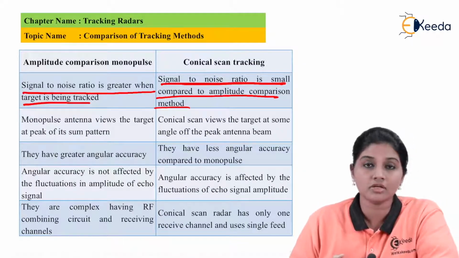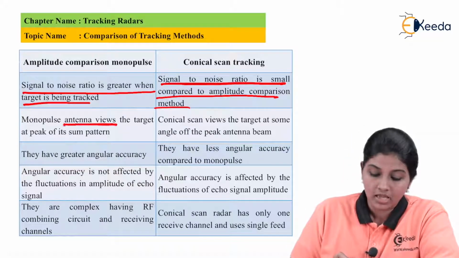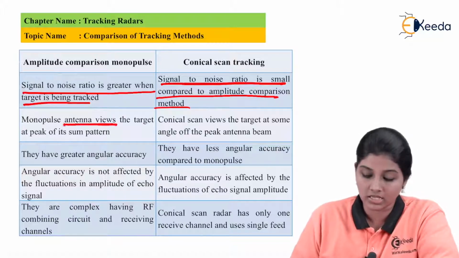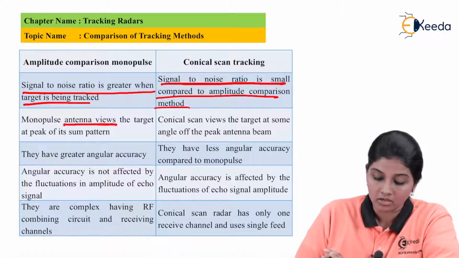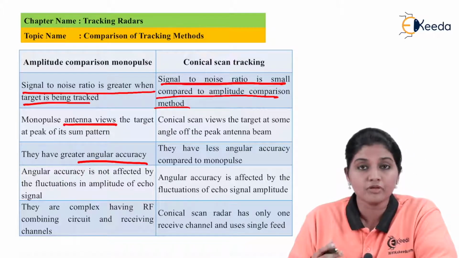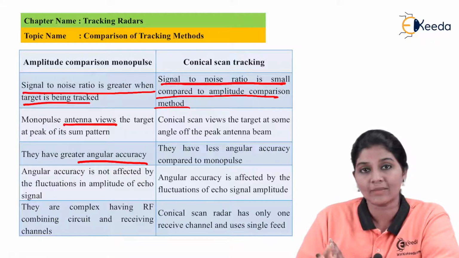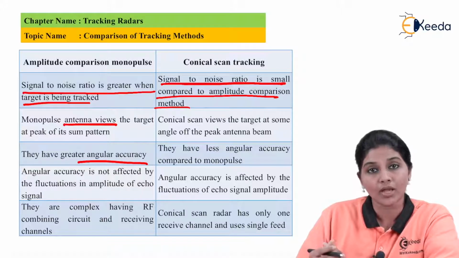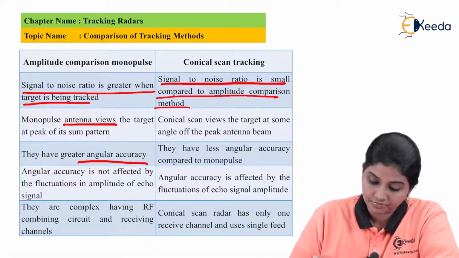Now, the second point is related to the antenna views. In case of monopulse, the antenna views the target at the peak of its sum pattern, whereas in case of conical scan, it views the target at some angle off the peak of the antenna beam. The third point is related to the angular accuracy. The amplitude comparison monopulse provides higher accuracy and therefore it is used in applications where high accuracy is required, whereas conical scan tracking provides low accuracy in comparison to amplitude comparison monopulse.